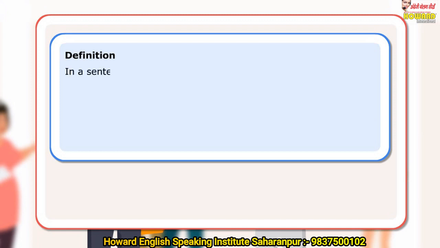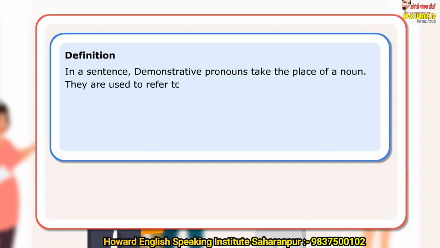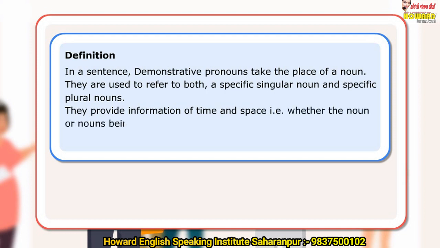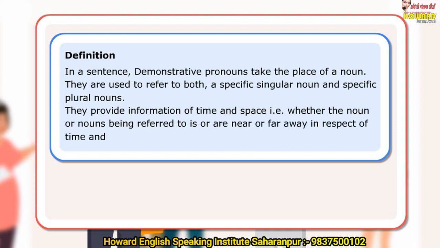Definition: in a sentence, demonstrative pronouns take the place of a noun. They are used to refer to both a specific singular noun and specific plural nouns. They provide information of time and space, that is, whether the noun or nouns being referred to is or are near or far away in respect of time and space. There are only four demonstrative pronouns.